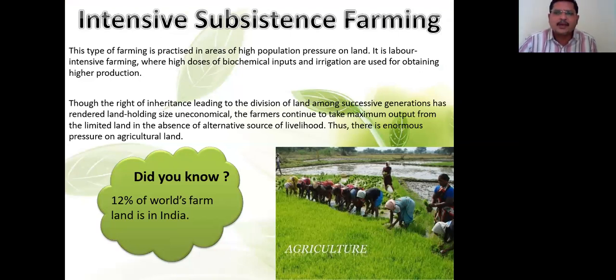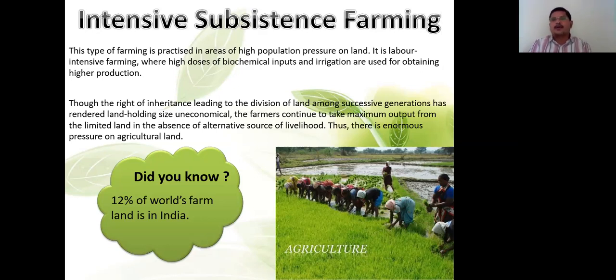Pressure on land means here, geographically the land is very less and population is more, means dependence for the produce is more than the sufficiency of the land. So it is a labor intensive farming where labor work more and then high doses of biochemical inputs and irrigation are used for obtaining higher production.